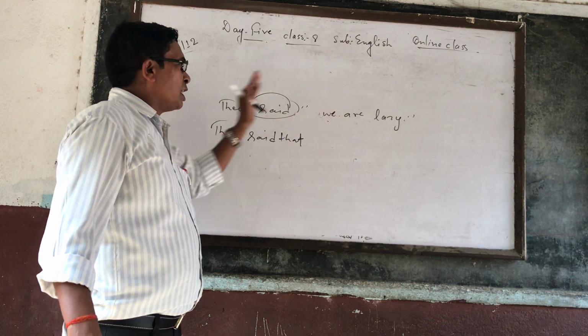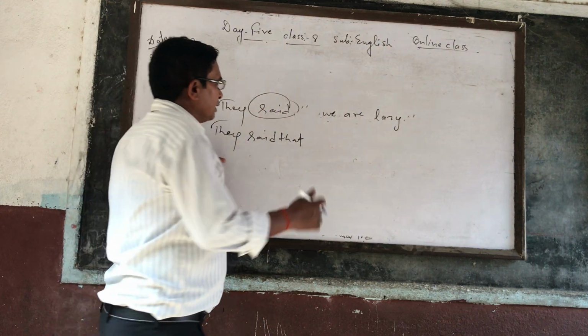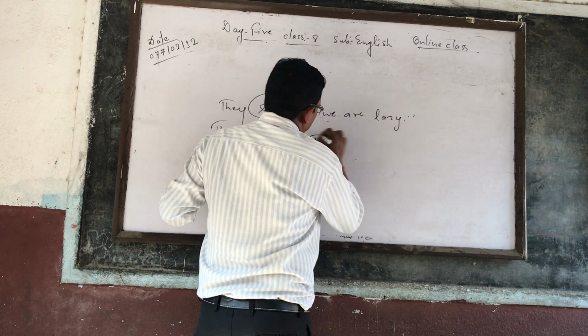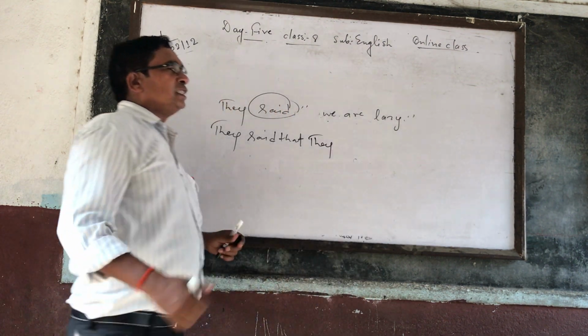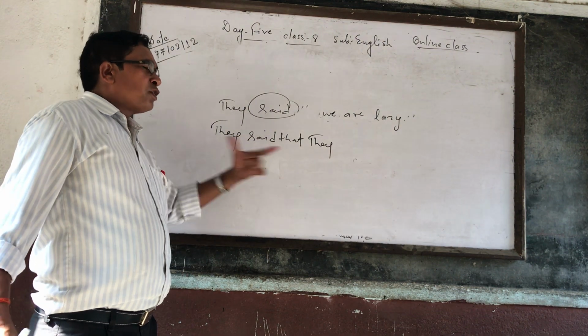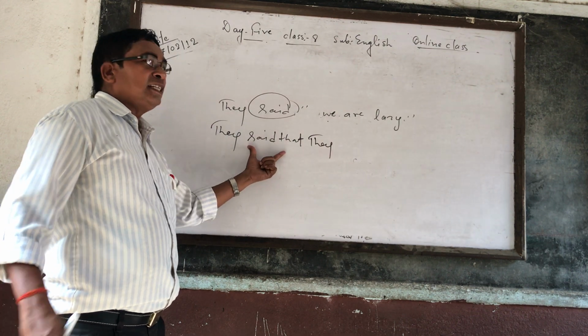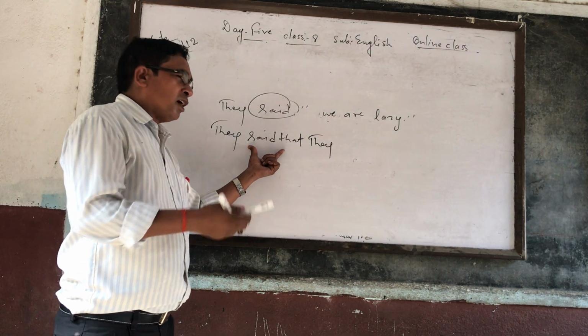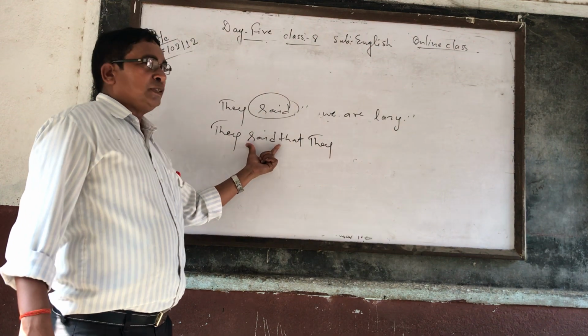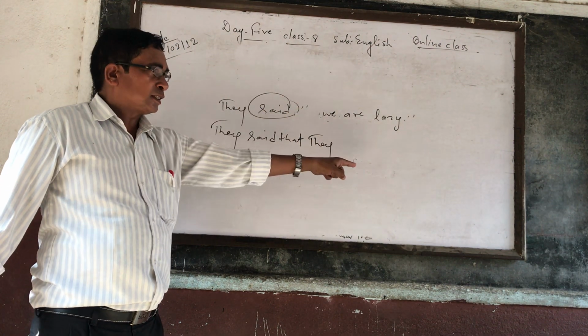So the subject is they, the subjective case of they will be they, as it is. After that, while changing the tense, you watch here: is there said or told in the reporting verb or not? As you see, they said, it means there is said in the reporting verb, said means V2, it means past is here. So the tense of the reported verb will be changed.